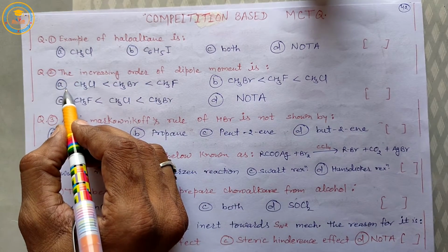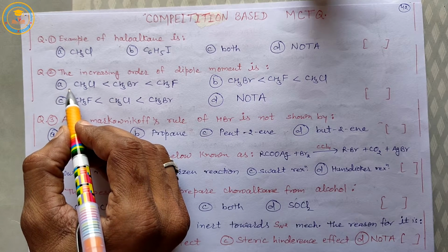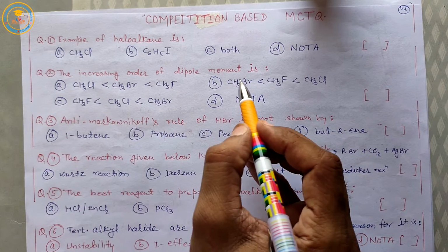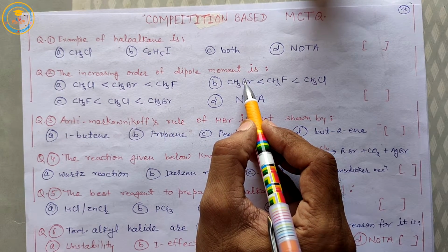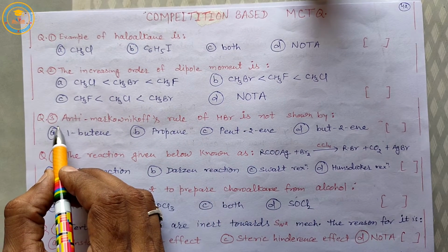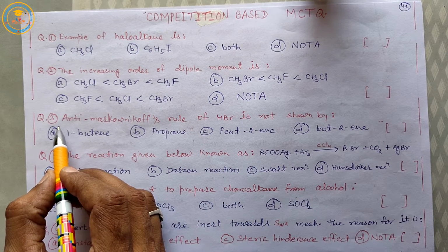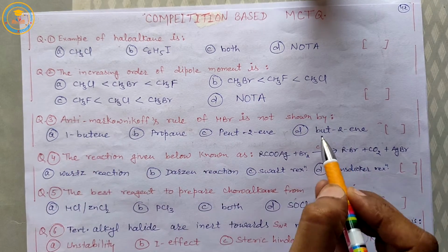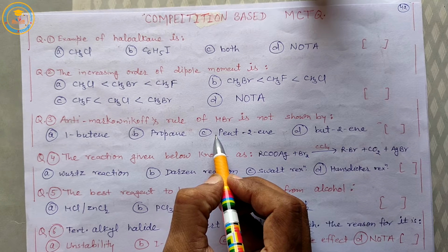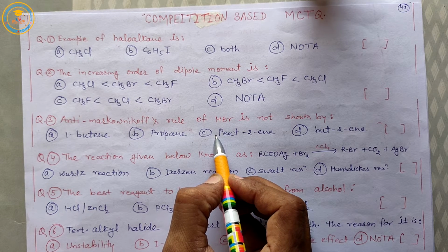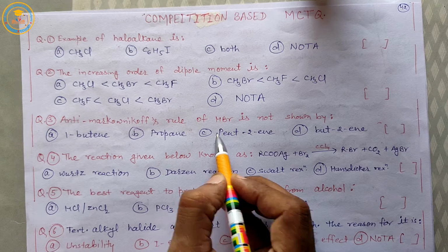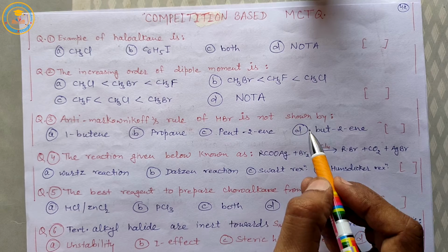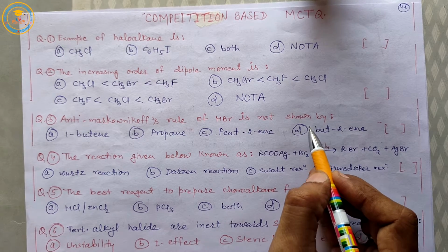Second question: the increasing order of dipole moment is, solution is B. Now the third question: anti-Markovnikov's rule of HBr is not shown by, solution is C, because here it asks for 'not'.